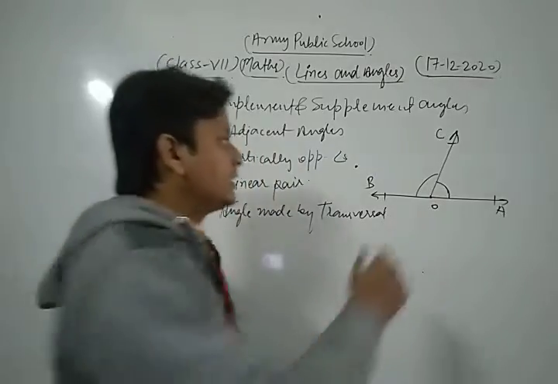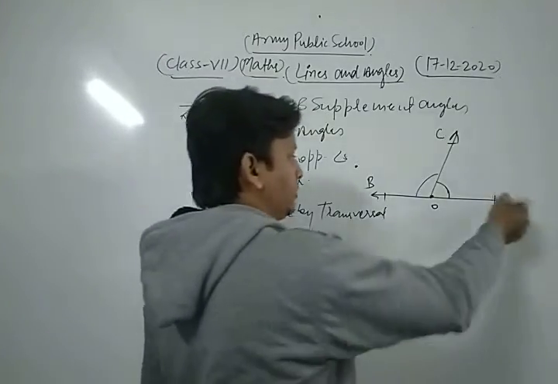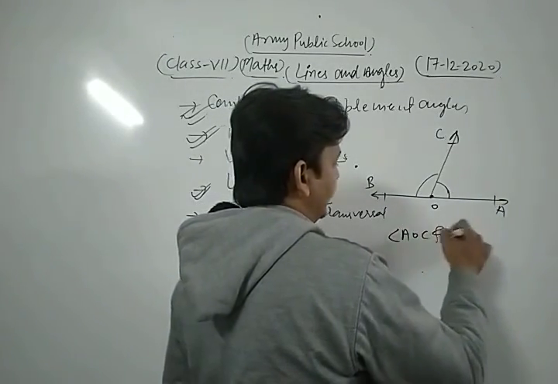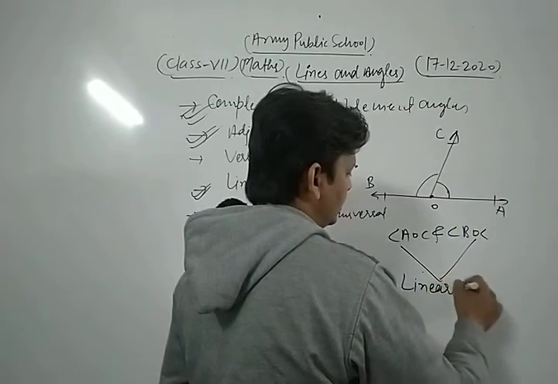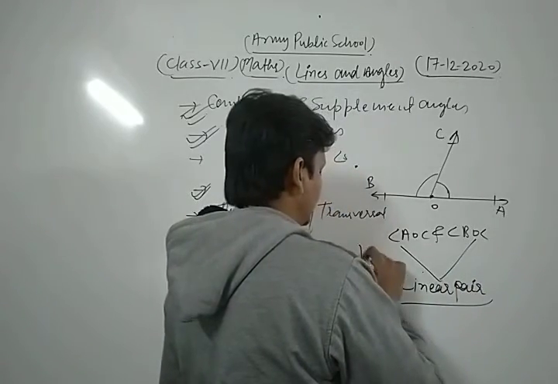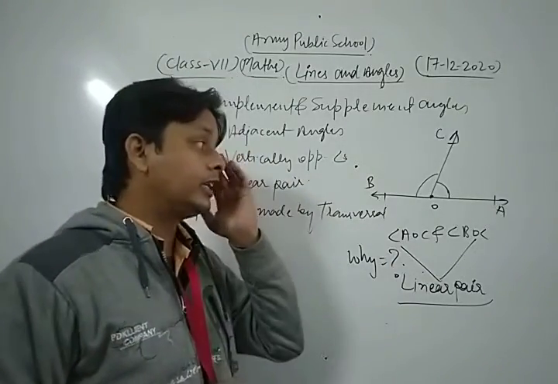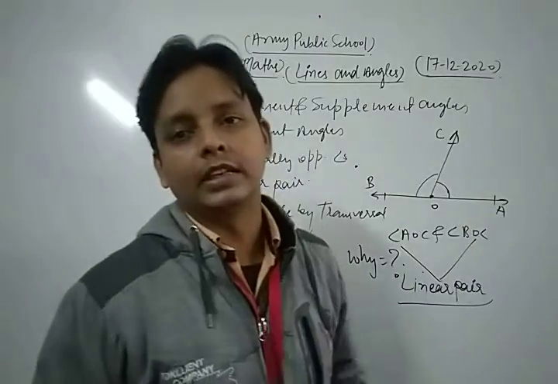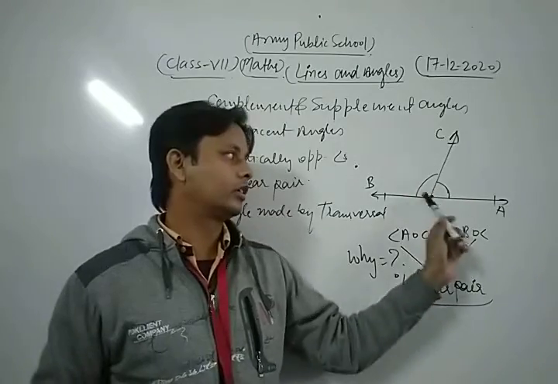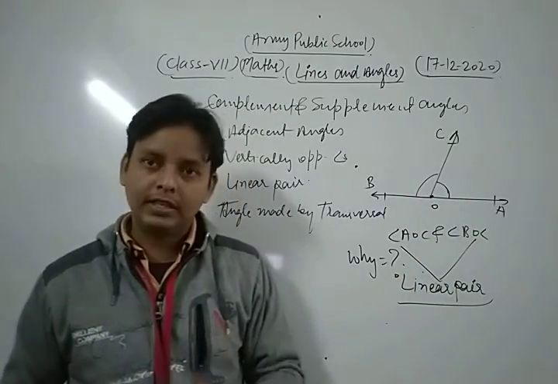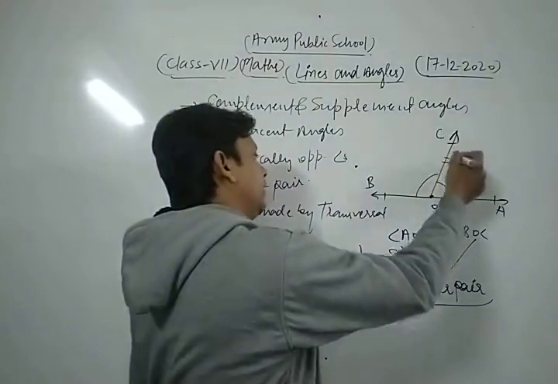Dear friends, these angles are a linear pair. Angle AOC and angle BOC are a linear pair. Why are these angles known as a linear pair? Because they follow all the conditions for a linear pair. First, both angles, angle AOC and angle BOC, have the same vertex. Second, both angles have the common arm OC.